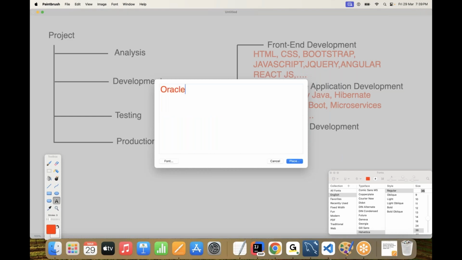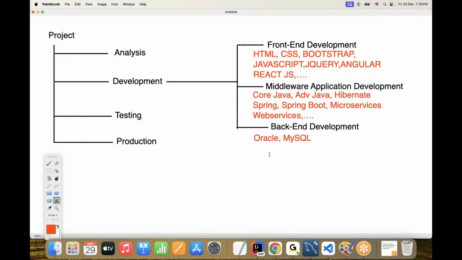If it is Java, then we are going to use, as first priority, Oracle. And the next one is MySQL. These two databases we are going to use maximum for the backend system. If you are using .NET based, there we are going to use SQL Server. Did I get my point across or not? If you are using .NET as a middleware application development technology, as the backend system we are going to use SQL Server. But if you use Java-based technologies as middleware application development technologies, there we are going to use Oracle or MySQL as the backend system directly.